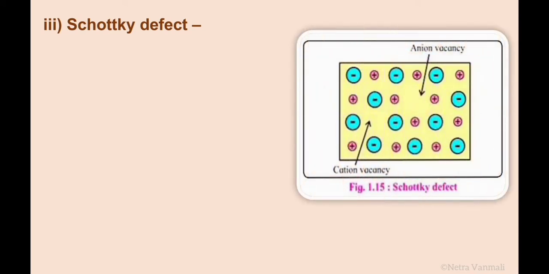Now let's see the third type of defect, that is Schottky defect. This diagram is showing the Schottky defect where a regular repeating arrangement of anions and cations can be seen. Here, as you can see, one anion is missing from the crystal, creating an anion vacancy. And here one cation is missing from the crystal, creating a cation vacancy.